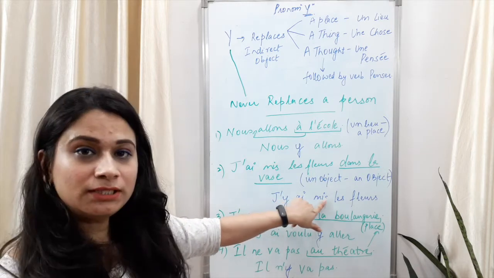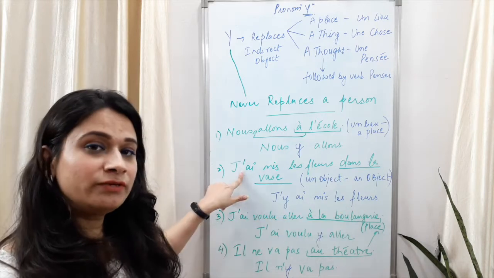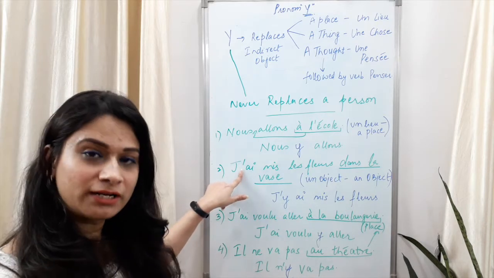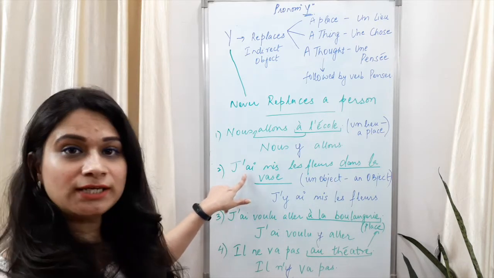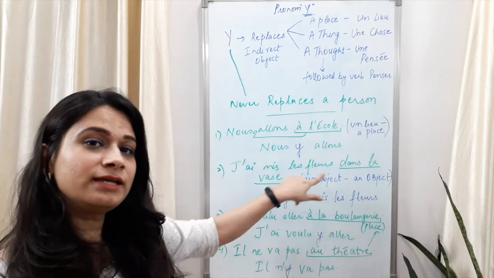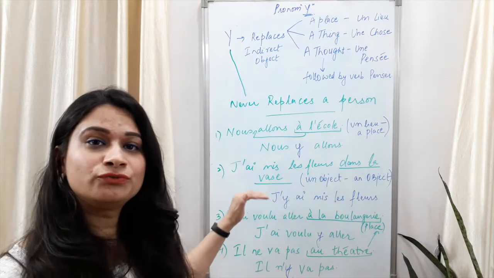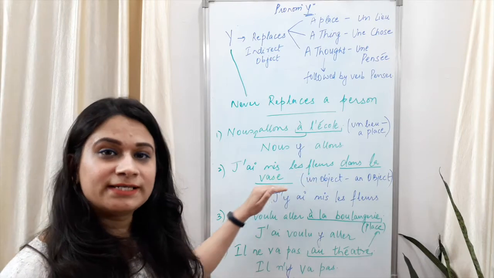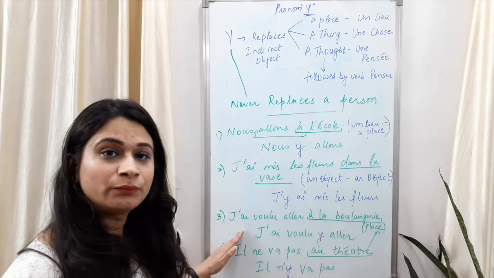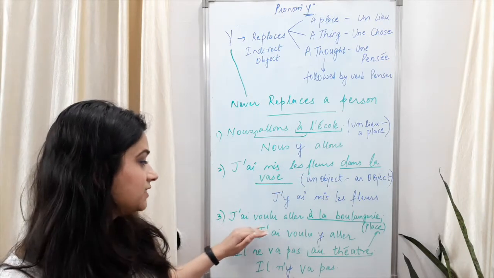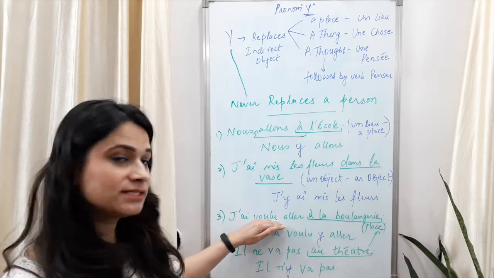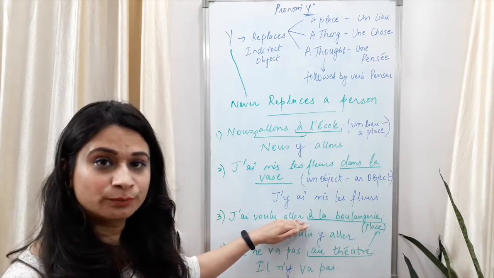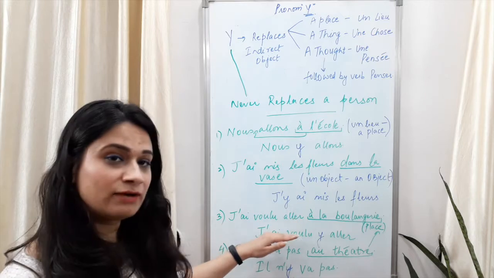J'ai mis les fleurs. Where did we put our pronoun y? It is in front of the auxiliary verb. J'y ai mis les fleurs. And we are going to remove the object because we are replacing it with pronoun y. Third one: now this has one auxiliary verb, one participe passé and one other verb that is in infinitive form. So you have to pay attention.